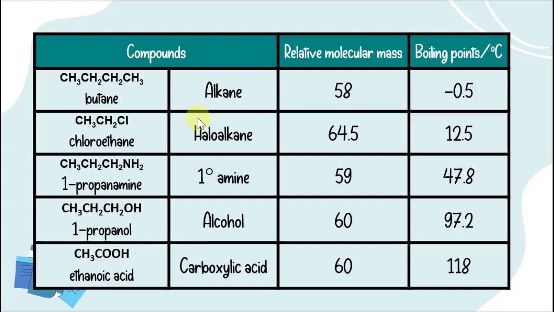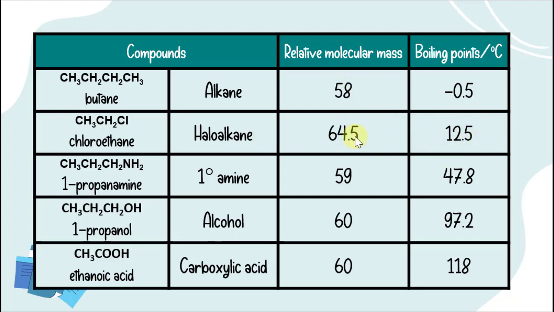These are examples of an alkane, haloalkane, primary amine, alcohol, and carboxylic acid. All of these have comparable molecular weights. As you can see, alkanes have the lowest boiling point because they are nonpolar molecules, so they only have London forces between their molecules. Compared to that, haloalkanes are polar molecules, so they have dipole-dipole forces.